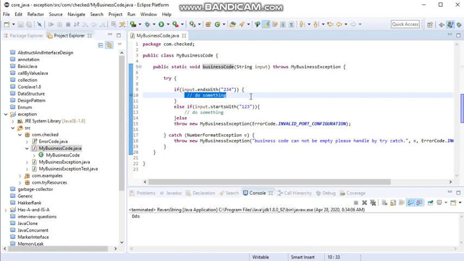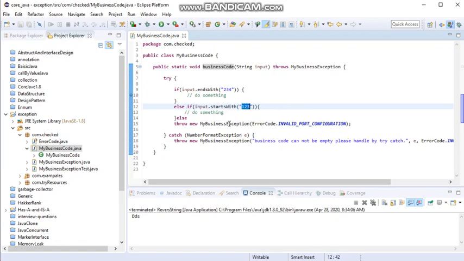You can write logic here. And if the business code starts with 123, then you can write this logic. If the business code does not start with 234 or 123, it should throw the exception, right?